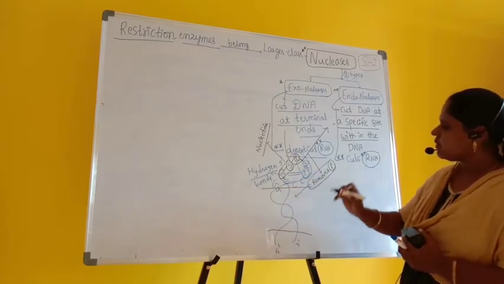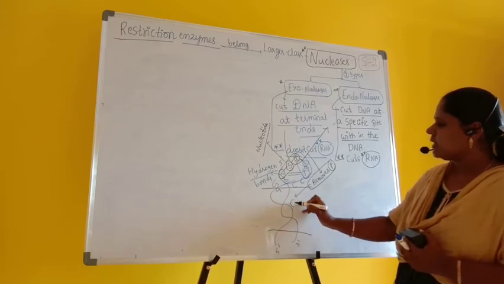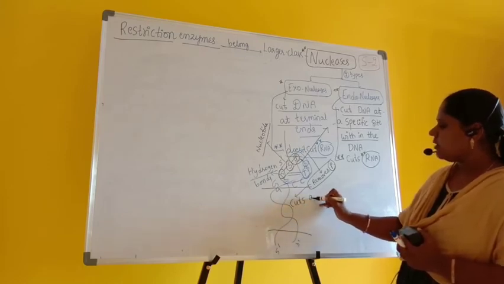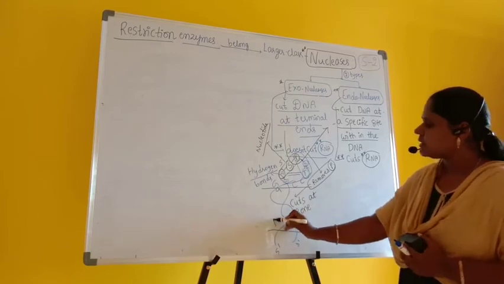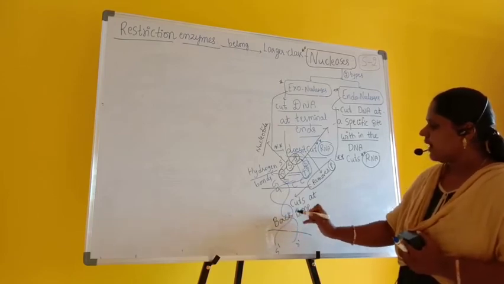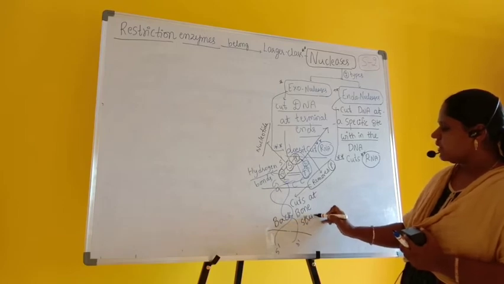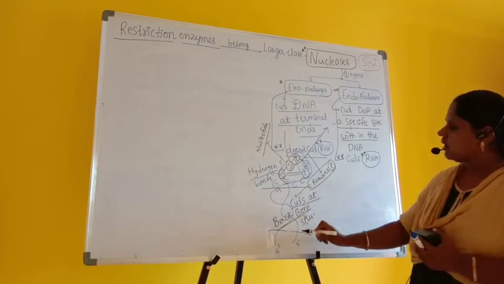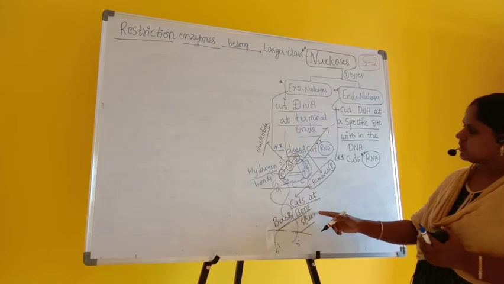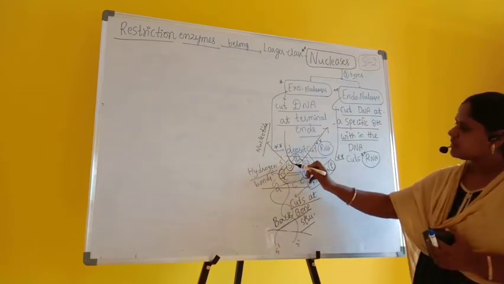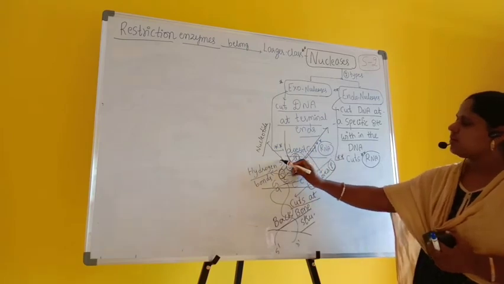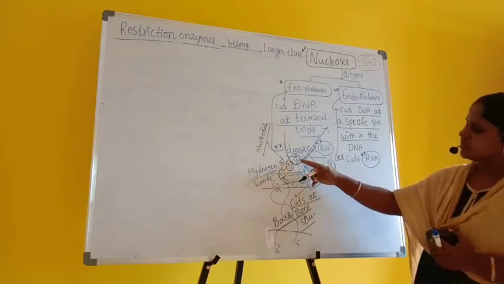Where it is responsible for cutting, it cuts at the backbone structure. It cuts exactly at the backbone structure. What is the backbone structure here? The backbone structure is nothing but nitrogen base, sugar, and phosphorus. Now phosphorus is removed. Sugar having terminal in 5'. This phosphorus is the center.